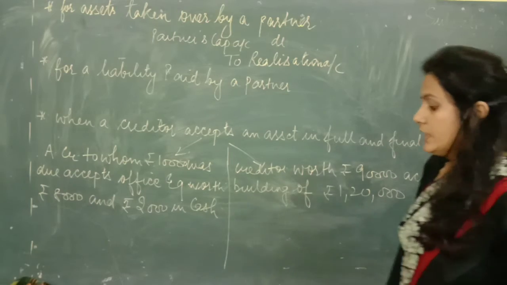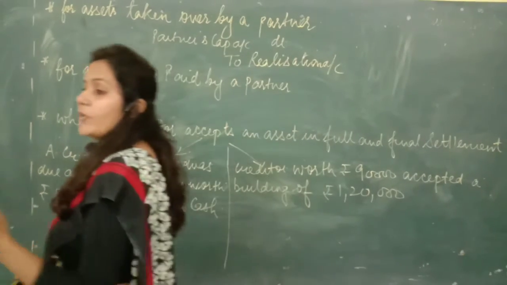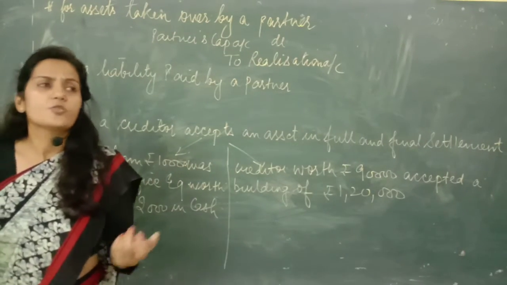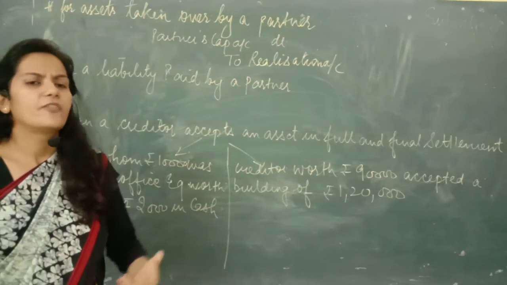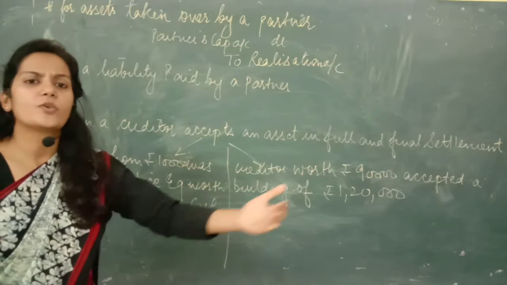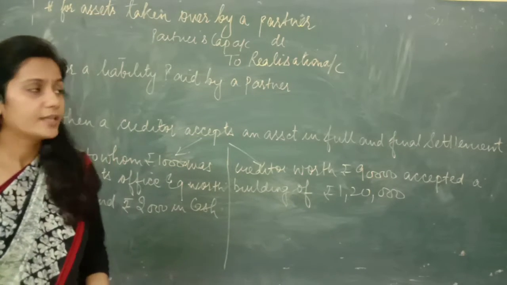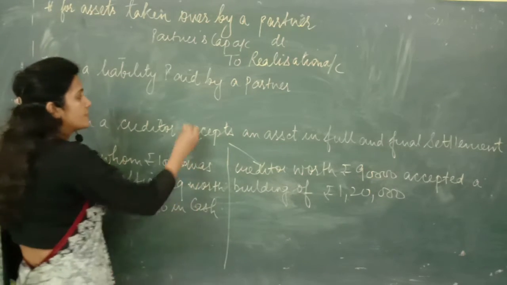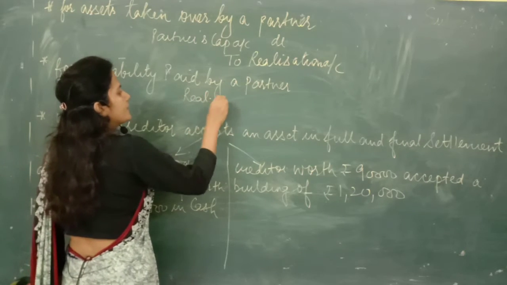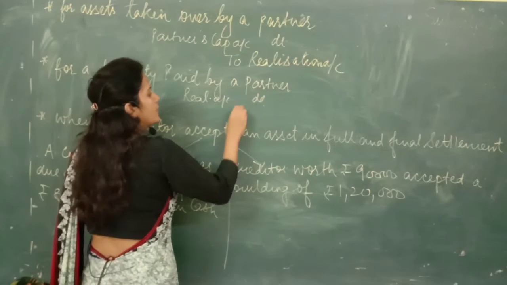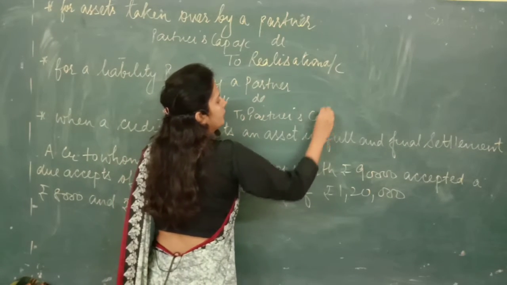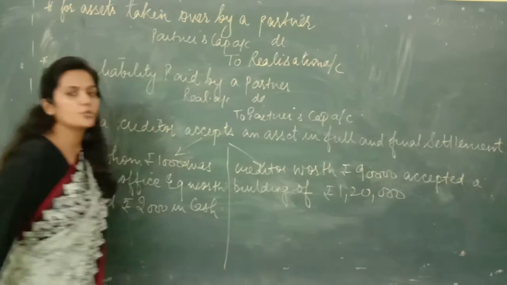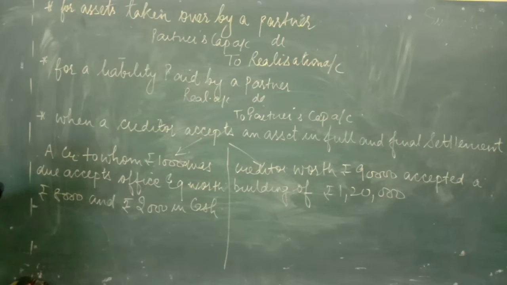Now, supposedly you requested one of your partners to make a payment of a liability on your behalf. You said, fine, please make the payment of so and so liability on our behalf. Then what entry are you going to pass? That is realization account debited to partners' capital account.